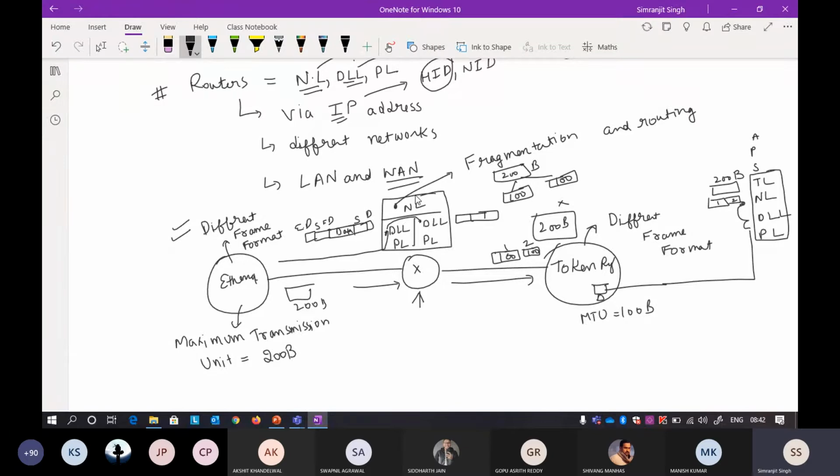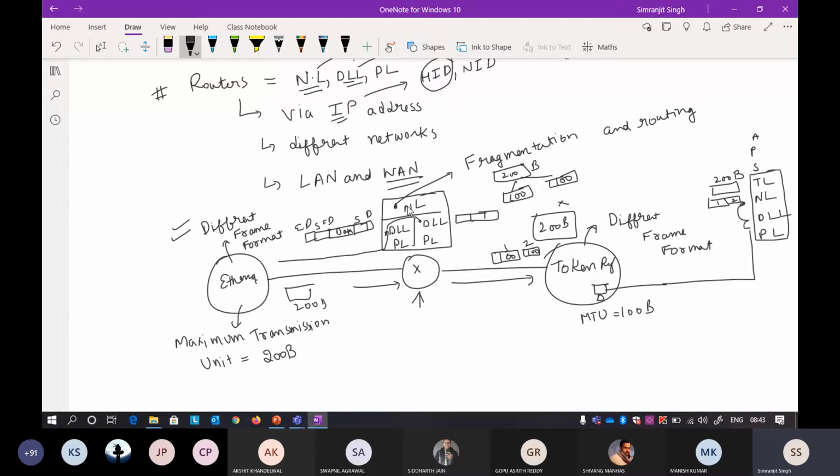Okay, so because there is a network layer present in the router, it is a very new thing that a router can fragment the information into various smaller packets called fragments. Okay, so that is the main advantage of using routers. With the introduction of a data link layer, we are able to look inside the MAC.